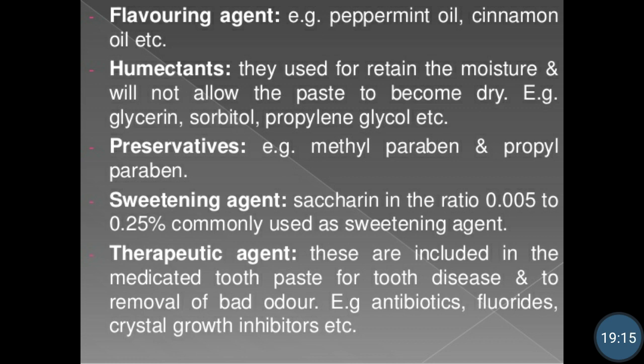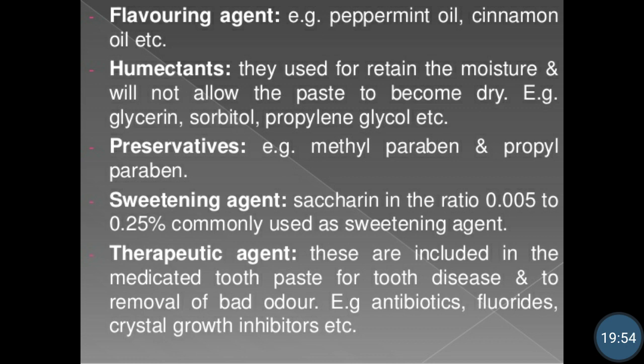The next type of ingredient is the humectants. So these humectants have the capacity to absorb moisture from the atmosphere, and to keep anything moisturized, different humectants are added. So these are used in the toothpaste to retain the moisture and will not allow the paste to become dry.